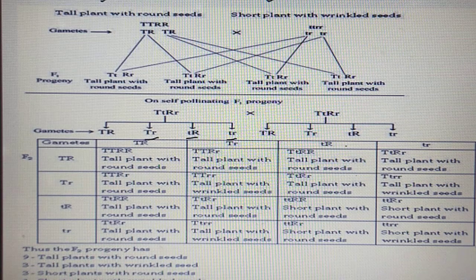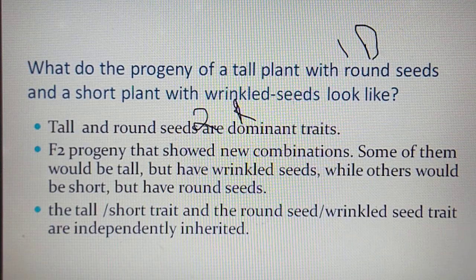So when these two sets of gametes fuse, we get 9 tall plants with round seed, 3 tall plants with wrinkled seed, 3 short plants with round seed, and 1 short plant with wrinkled seed. What are the 2 new characters? Tall plant with wrinkled seed and short plant with round seed. These are the new combinations from the parents in the F2 progeny.